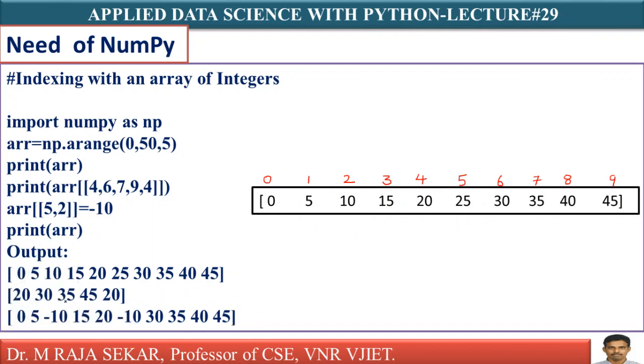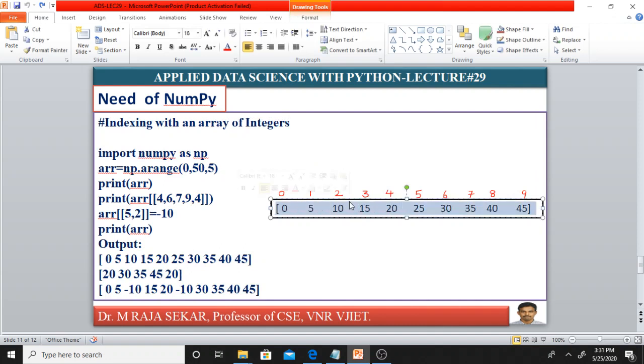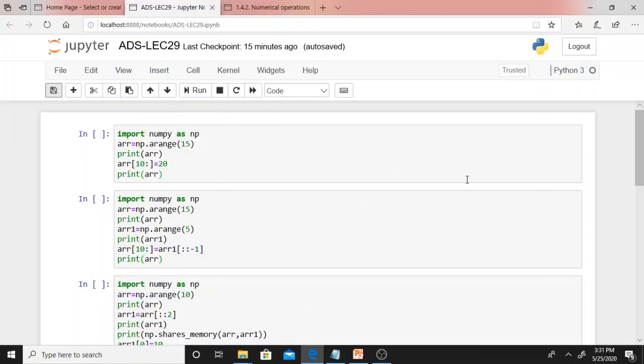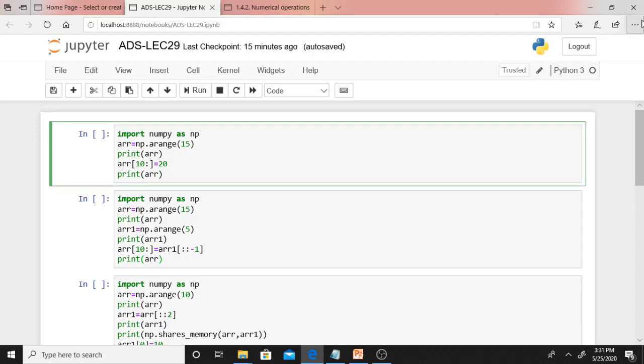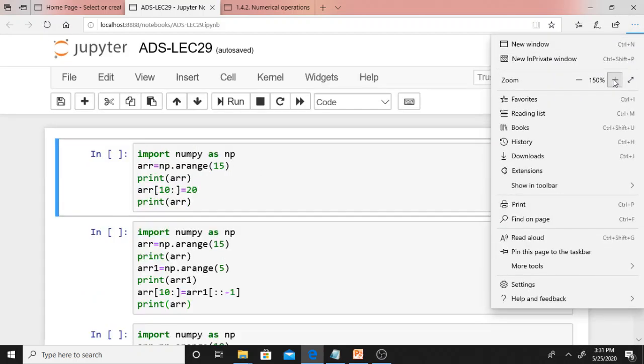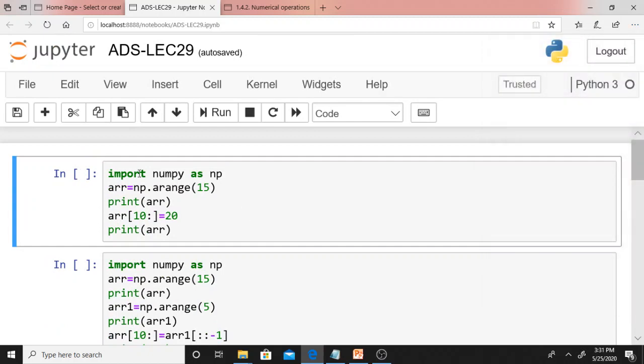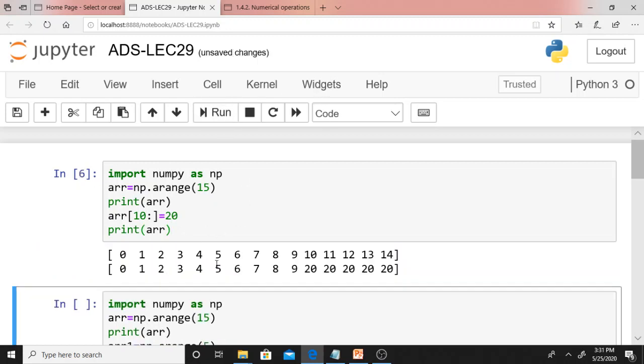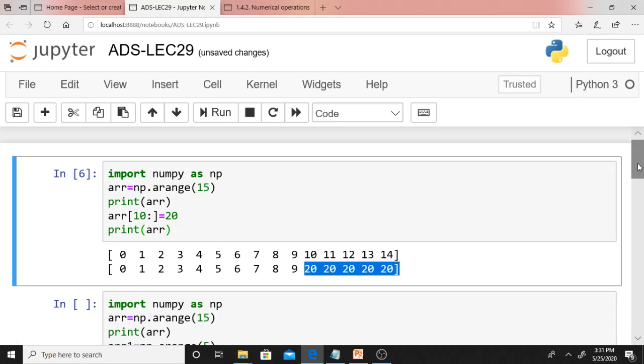It is a simple one. Anyway, I will explain this with our famous Jupyter notebook. Let me go to the Jupyter notebook so that we can understand things without any difficulty. Yes, just see this one. This one is a simple program. Let me increase the size. Yes, okay. Now import numpy as np, np.arange of 15. This I already discussed. From index 10 onwards it will replace the elements. Just see this, from index 10 onwards it is keeping number 20. You can observe this one, isn't it?